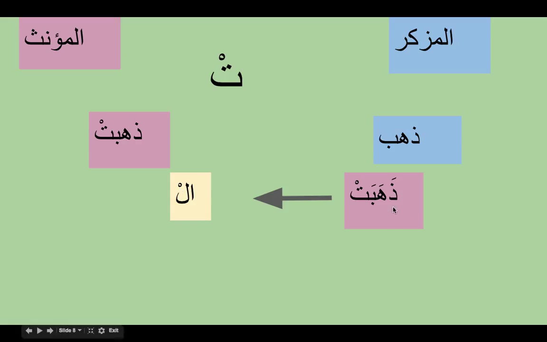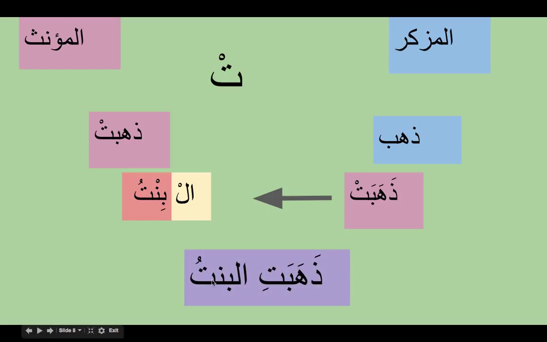So how do we pronounce? If we get dhahabat, then our pronunciation stops here, so we can't pronounce. This is called iltiqai sakinaini, the clashing of sukoons. So something happens here. If suppose there is a noun like bintu, how do we pronounce? We say dhahabatil. So this sukoon turns into kasra, so that it's easy to pronounce. So we say dhahabatil bintu.